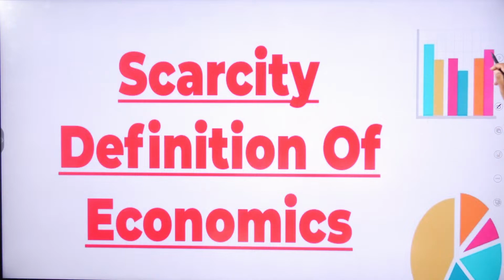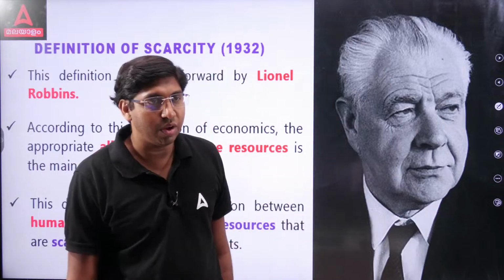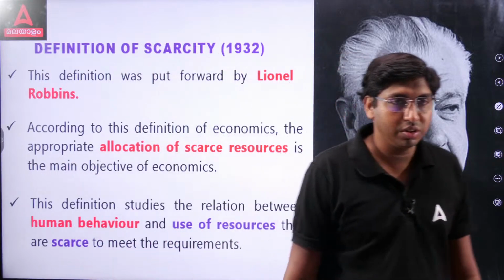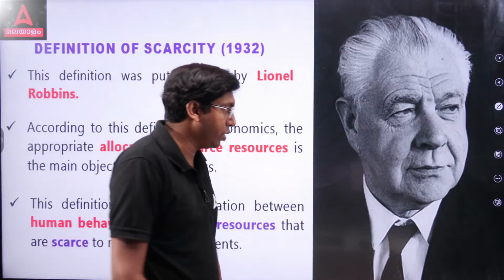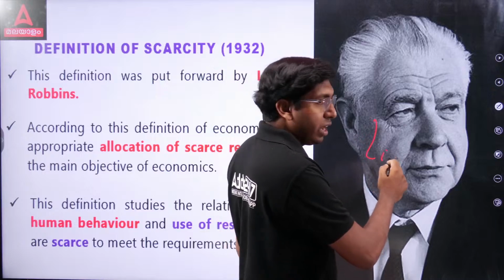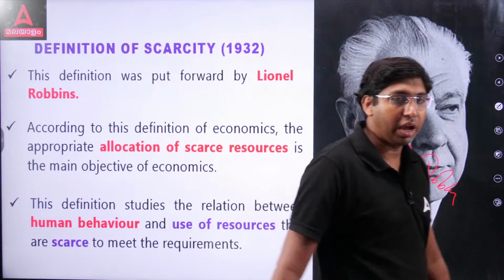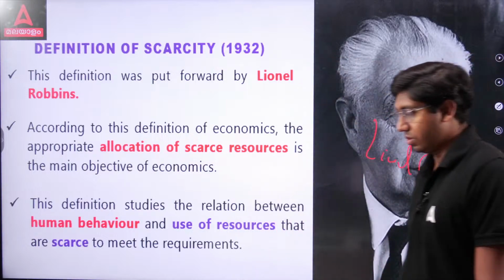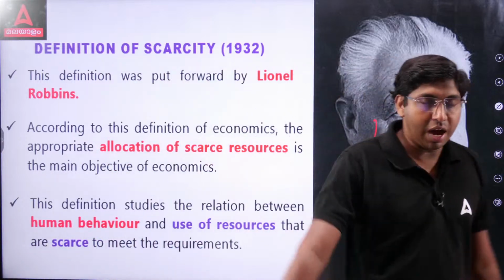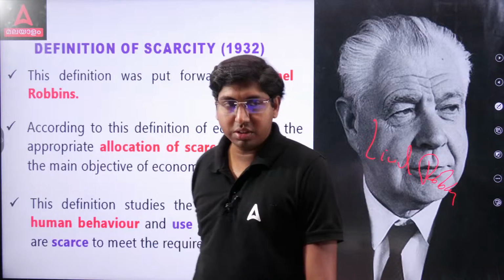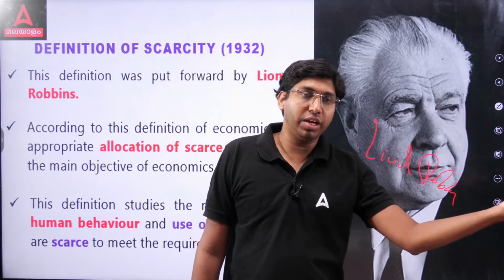So the next definition, the scarcity definition. After wealth, then welfare, now it's scarcity. Wealth, welfare, scarcity. Remember the definition. This definition was put forward by whom? Lionel Robbins. How did Lionel Robbins define economics? Marshall defined it as means to ends. Adam Smith defined it as the science of wealth.